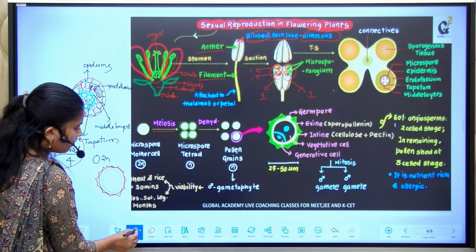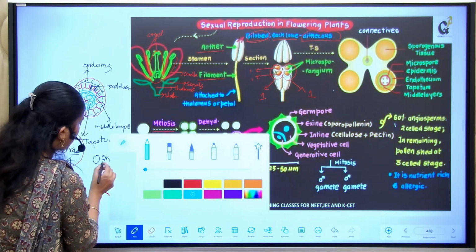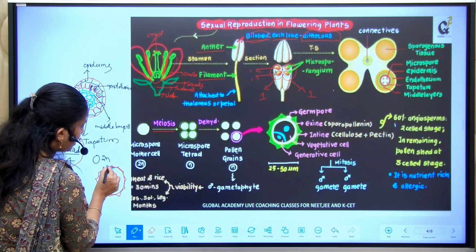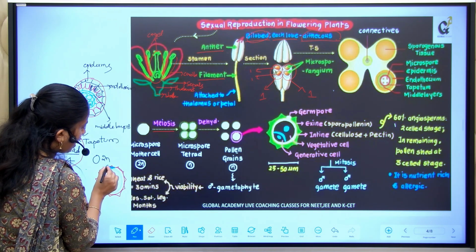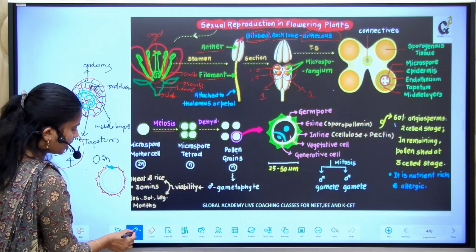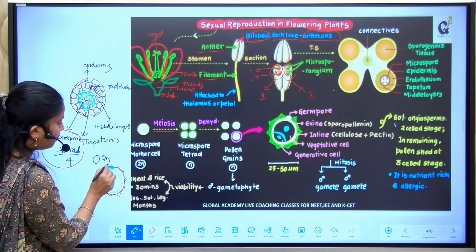Here and there the exine layer will be completely absent, and this portion we call the germ pore.